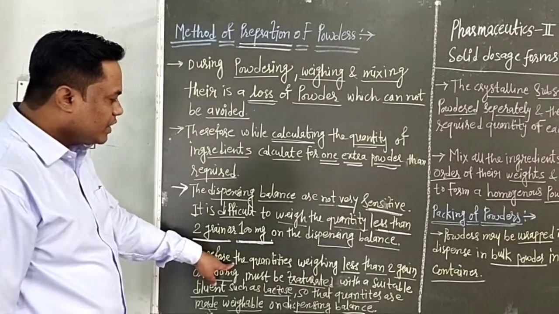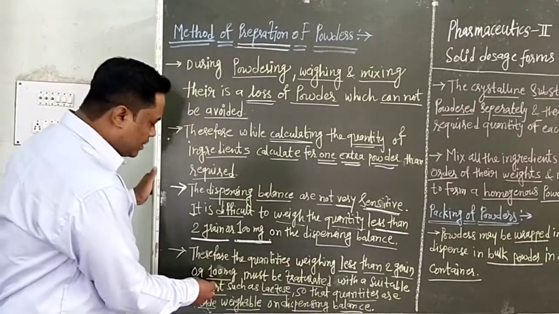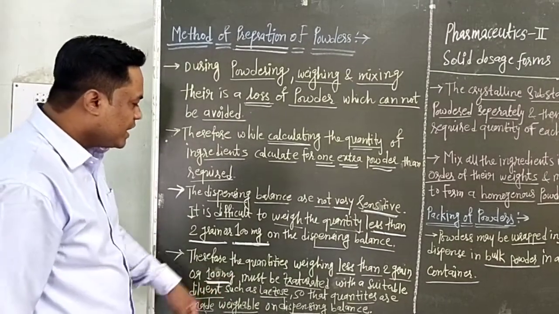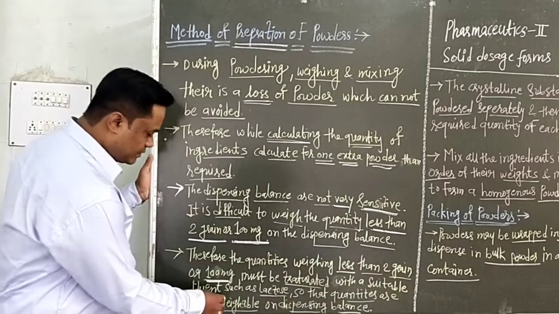Therefore, quantities weighing less than 2 grain or 100 mg must be made up with a suitable diluent.